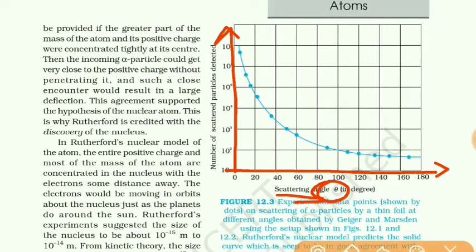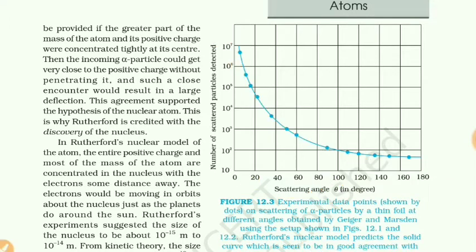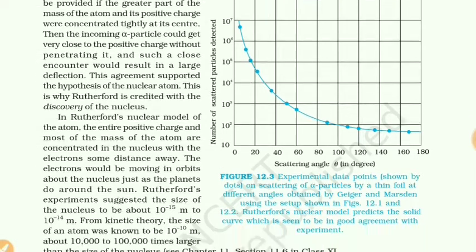So you can see, the number of alpha particles which are deflected by a very small angle is more, and as the degree of deflection increases, the number of alpha particles deflected by higher degrees decreases. So this type of graph was obtained.